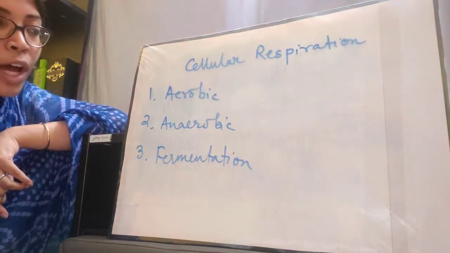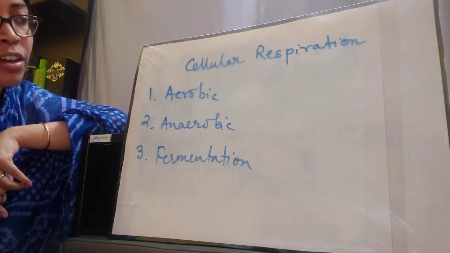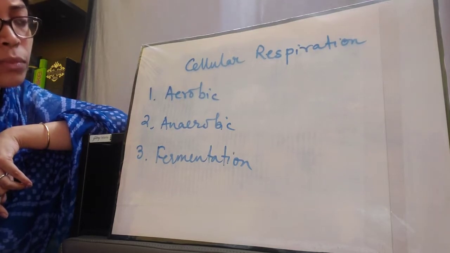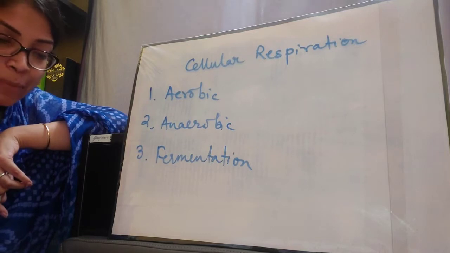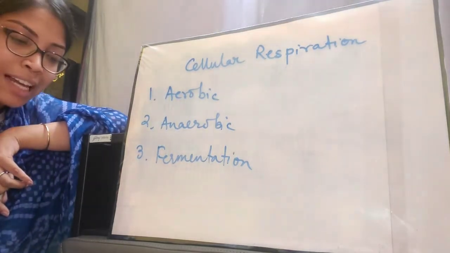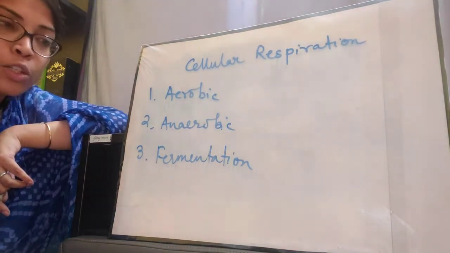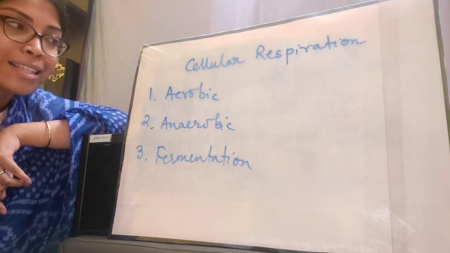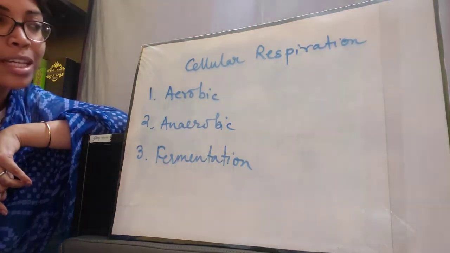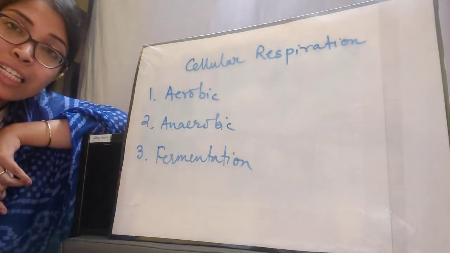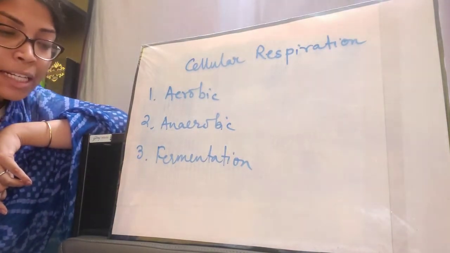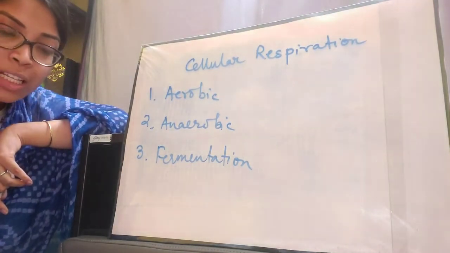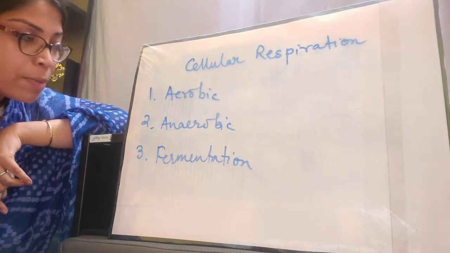Next, moving on to anaerobic respiration, it is just opposite to that of aerobic respiration. Anaerobic respiration is that type of cellular respiration which takes place in absence of free oxygen, and here the respiratory substrate glucose is not completely broken down, and the amount of energy produced is also much less than that produced in aerobic respiration. That is, during aerobic respiration 686 kilocalories of energy was produced, but in case of anaerobic respiration only 50 kilocalories of energy is produced. These are the few important differences between aerobic and anaerobic respiration.